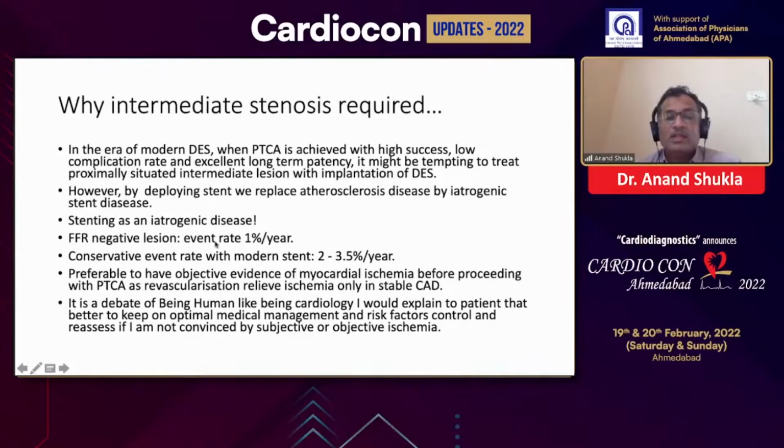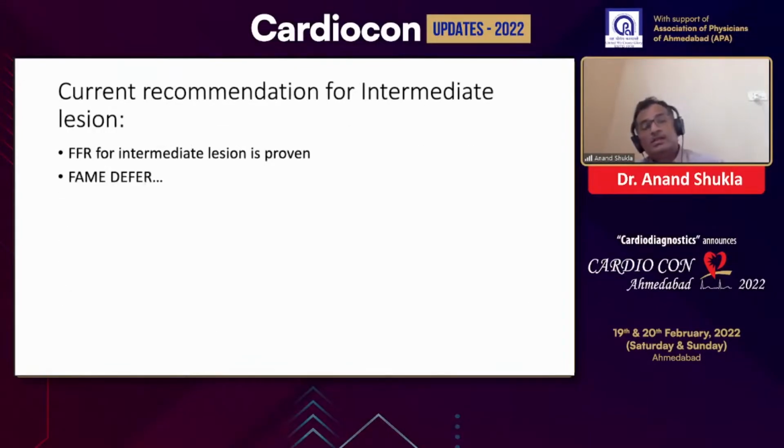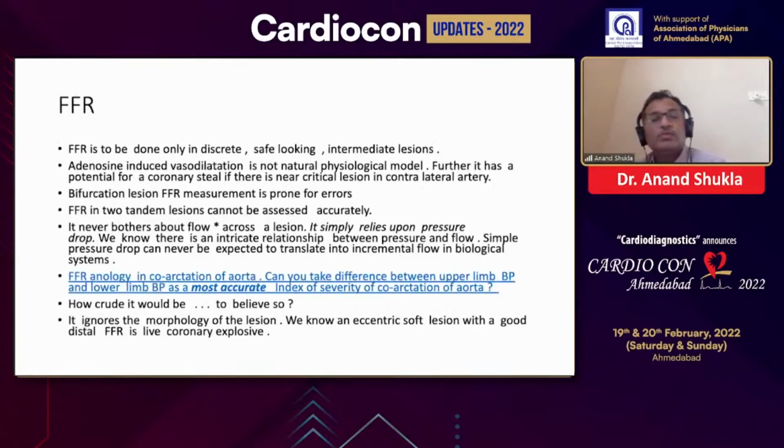FFR negative lesions carry an event rate of 1% per year, while if we take the interventional approach, even modern stents carry a complication rate of 2 to 3.5% per year. So it is preferable to have objective evidence, or convincing subjective or objective evidence, of ischemia before going for revascularization. So it is a debate like being human or being the cardiologist, whether the patient will benefit or not, then I take the decision. So on current recommendations for FFR, we all know there is much more evidence in favor of physiology. Physiology can be done instantly and is now more and more widely accepted. But adenosine induced vasodilatation is not natural physiology.